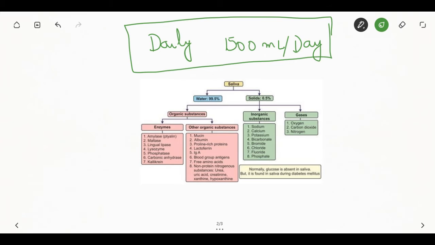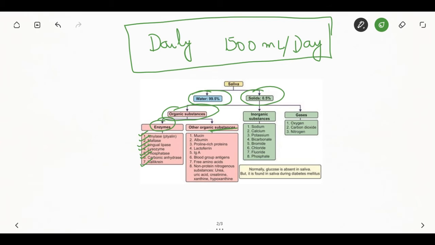So saliva consists of water, that is 99.5%, and solids. It contains organic substances that can be either enzymes or other organic substances. The enzymes are amylase, maltase, lingual lipase, lysozyme, phosphatase, carbonic anhydrase and cholecalciferin.